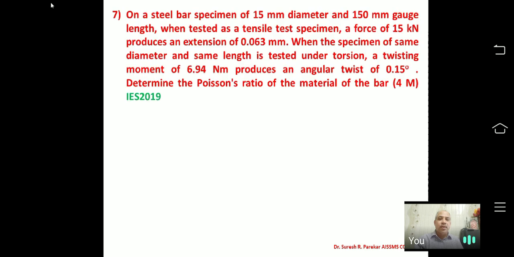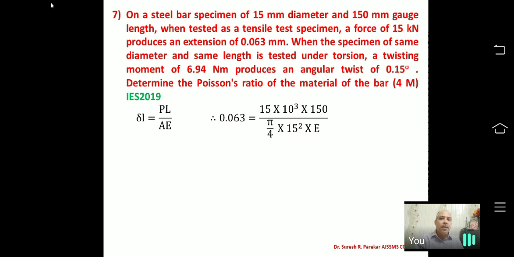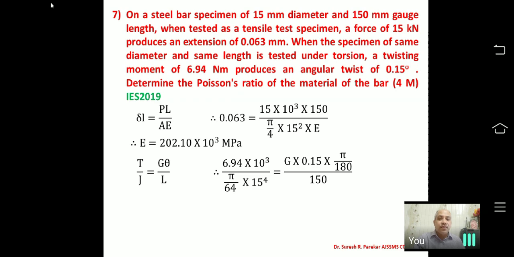Now I have taken three problems which are from IES. So the first problem is for 4 marks, that is a combination of axial and torsion. Delta L is given, and from delta L equal to PL upon AE, we are going to get the value of E, which is modulus of elasticity. Knowing the value of E, we can find the value of G. So G we can find, but mu we have to find. Then we have the relation between E and G. But data is given related to torsion. So T by J is equal to G theta by L.